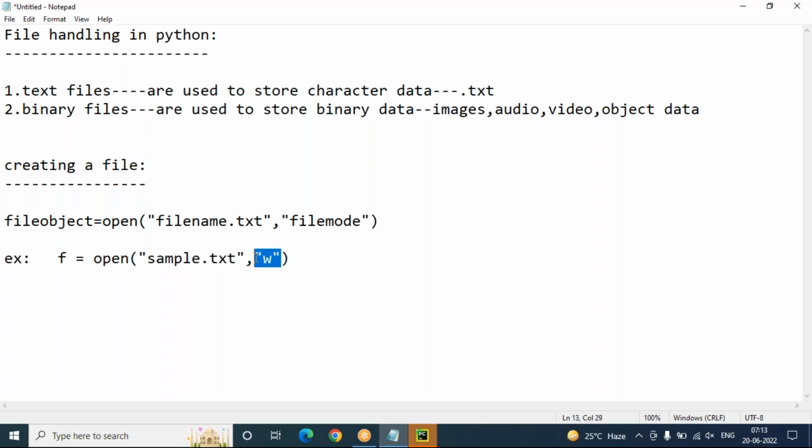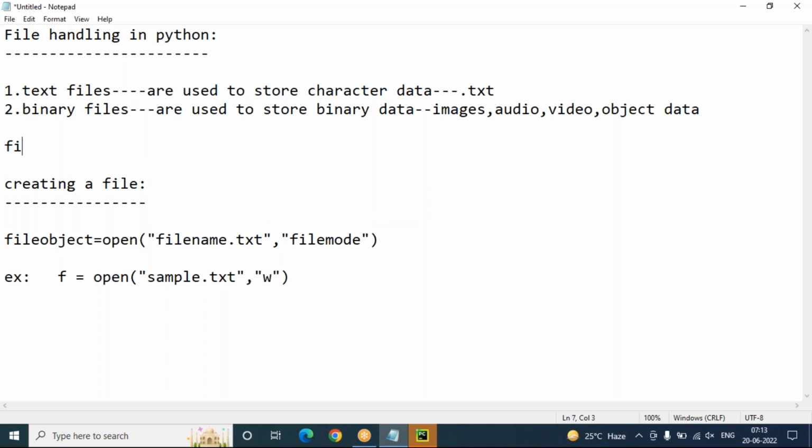Sample.txt, W is the file mode here. But what are the available file modes? Moreover, after opening the file like this, you can do operations. Generally, what are files used for?